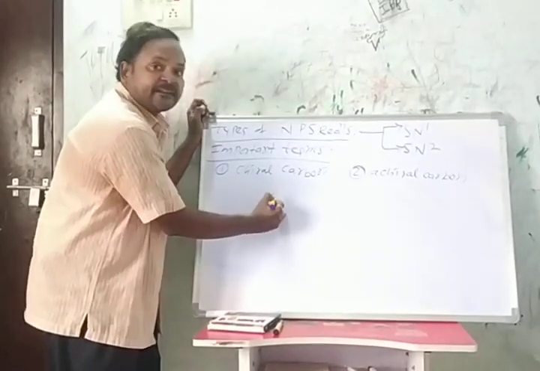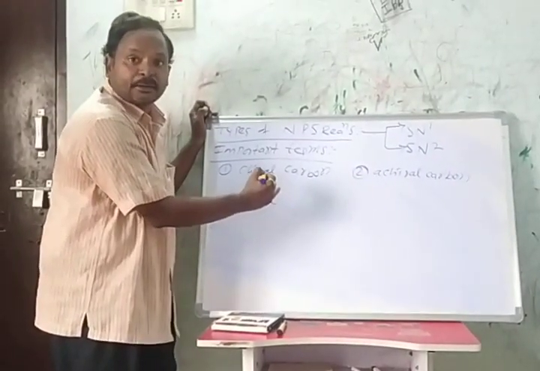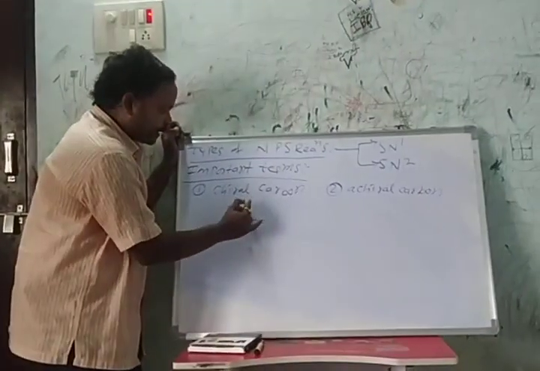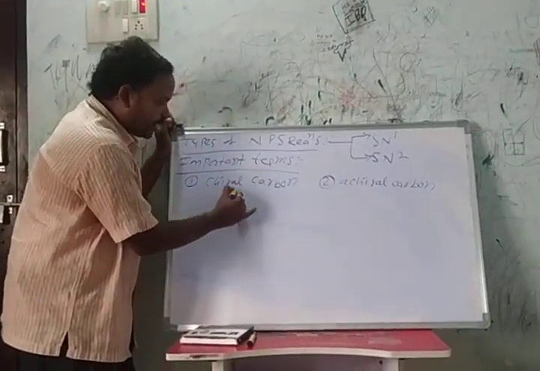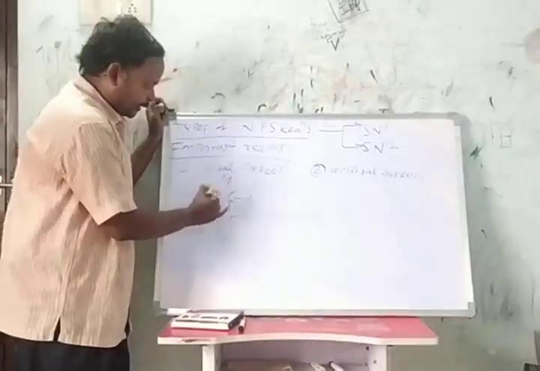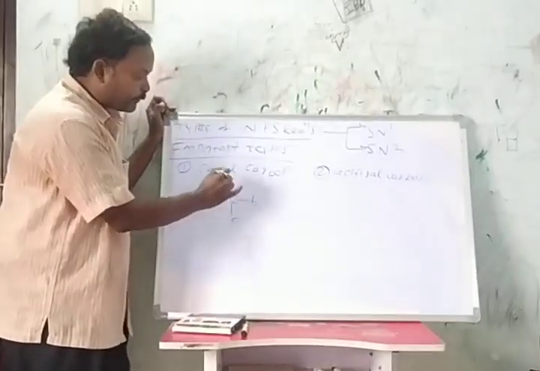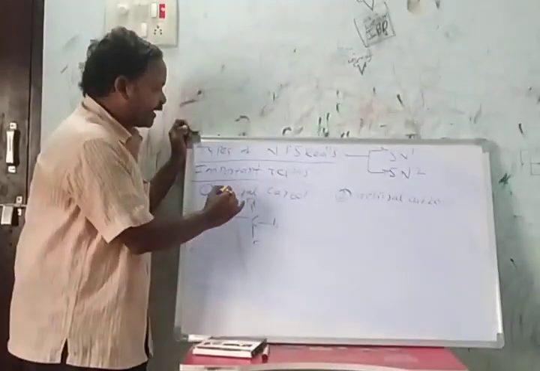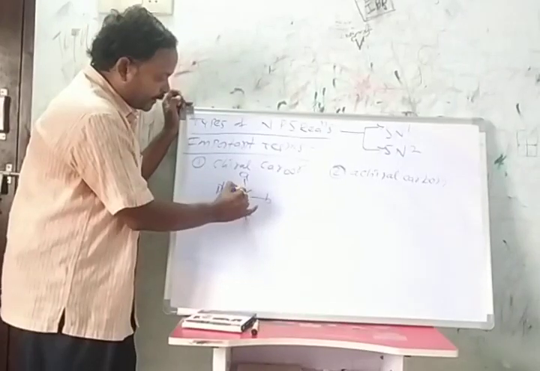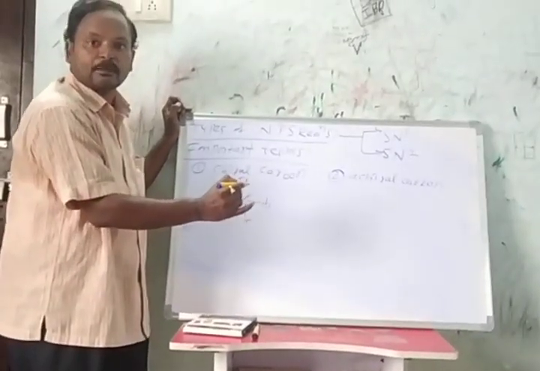Carbon which is attached to four different groups. The carbon which is attached to four different groups, we call a chiral carbon.